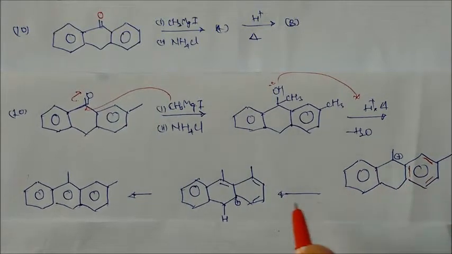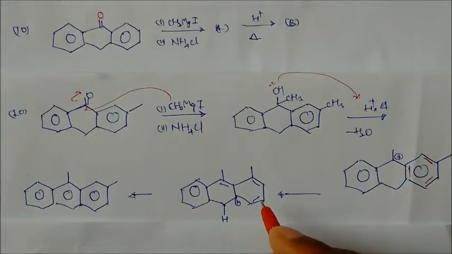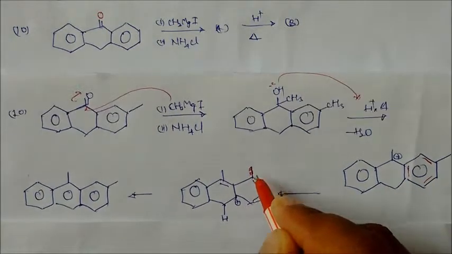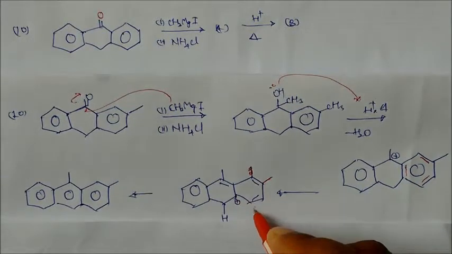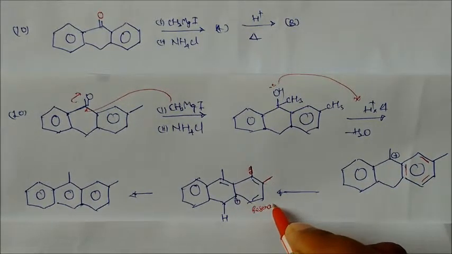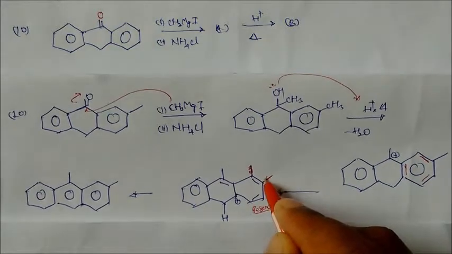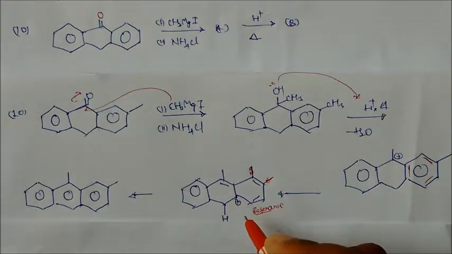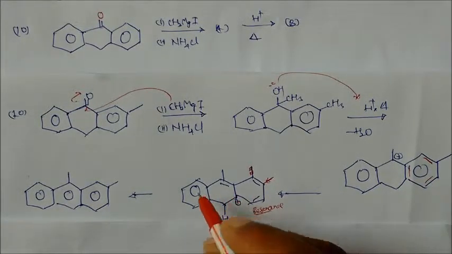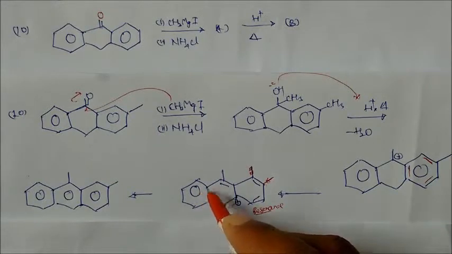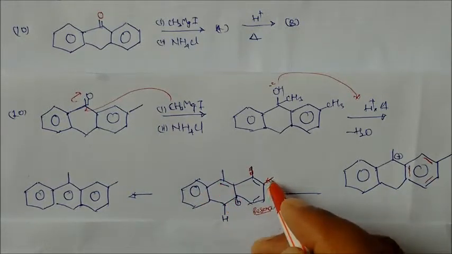Why? Because methyl is present over here. So this positive charge is more stabilized due to resonance, due to this methyl group. So in these cases, the pi bond can shift this side, not this one. From here the pi bond will not shift, from here it will shift because methyl is present over here.